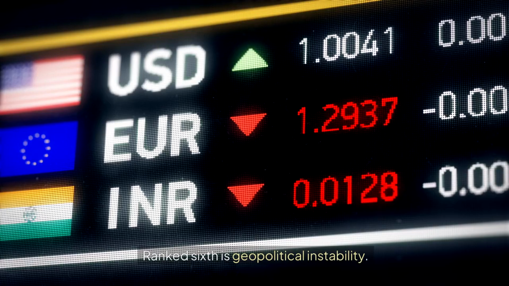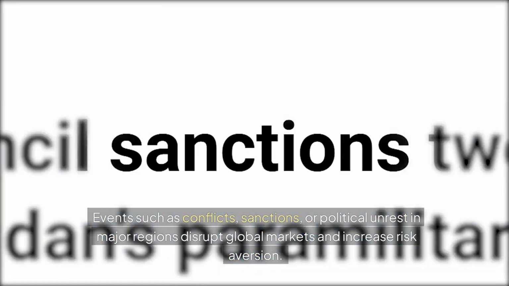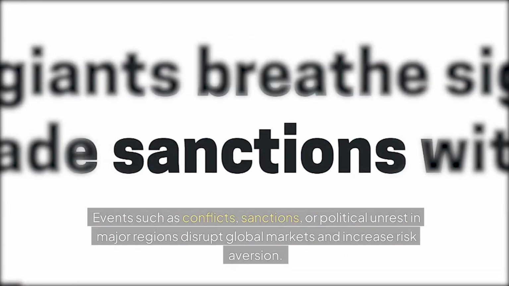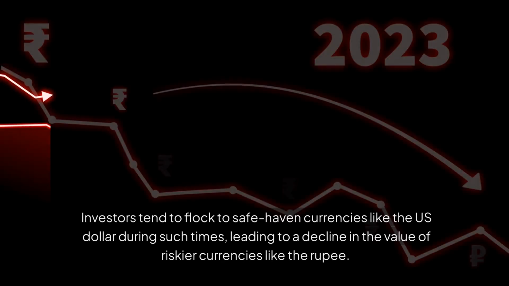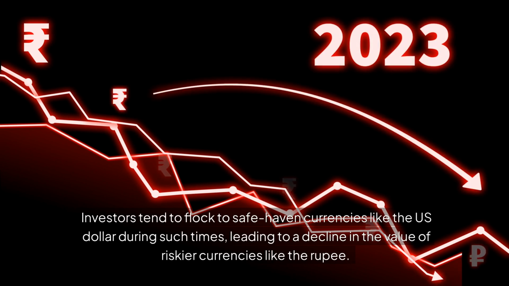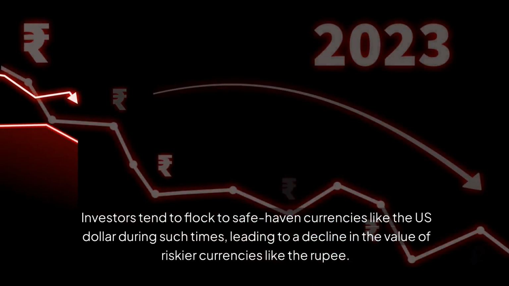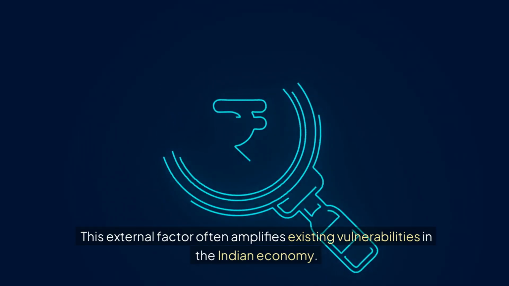Ranked 6th is geopolitical instability. Events such as conflicts, sanctions, or political unrest in major regions disrupt global markets and increase risk aversion. Investors tend to flock to safe haven currencies, like the US dollar, during such times, leading to a decline in the value of riskier currencies like the rupee. This external factor often amplifies existing vulnerabilities in the Indian economy.